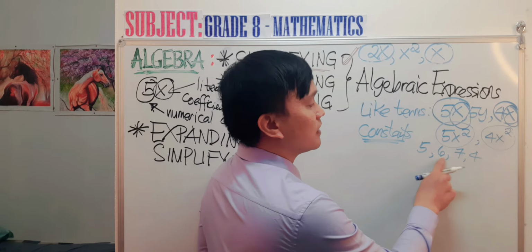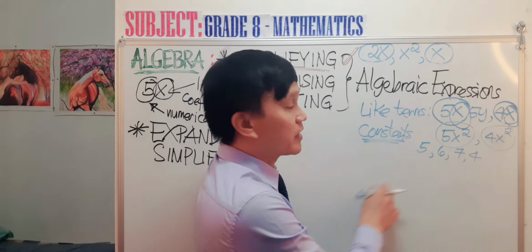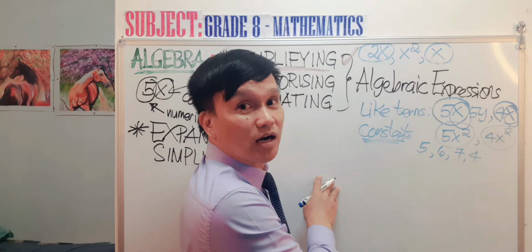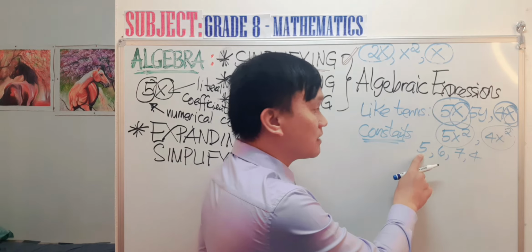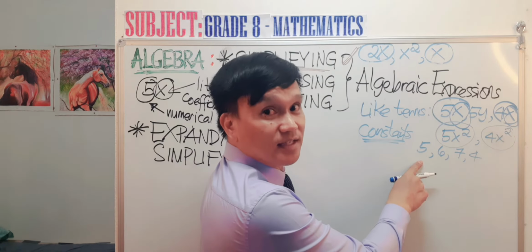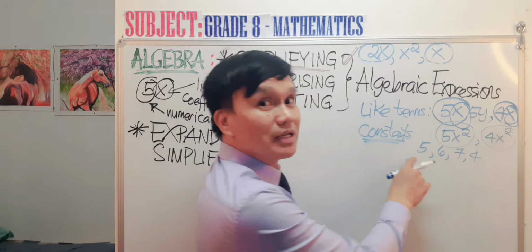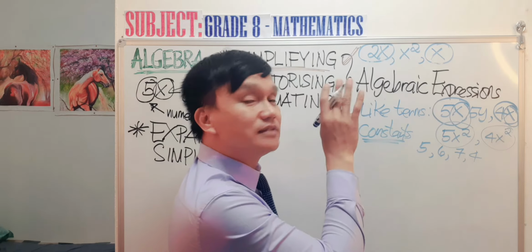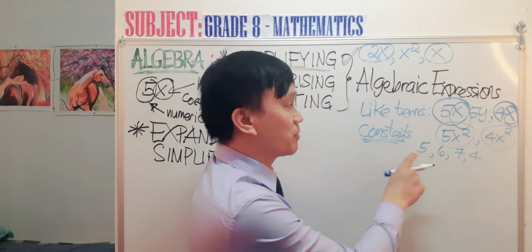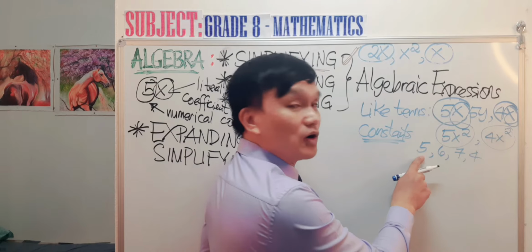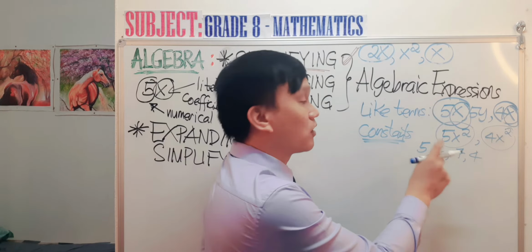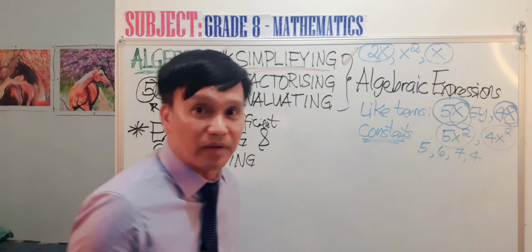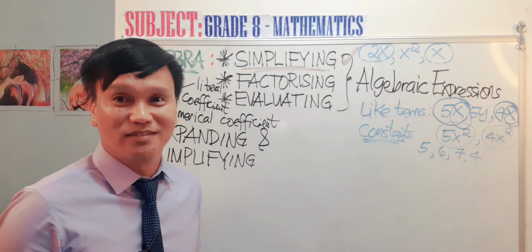These are the numbers that separate the rest of the terms. A constant doesn't have a letter. It only stands there in the algebraic expression without any letter. That's why it is called a constant, or constants if there are many. You get it now?